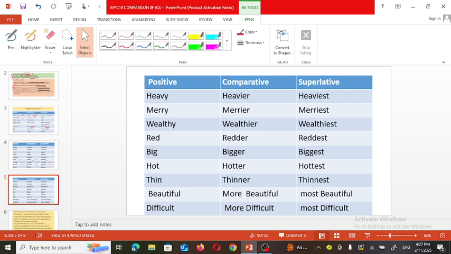Means in this previous example how we have changed the word by adding er or est to them, or in these examples, big, bigger, biggest, or red, redder, reddest.